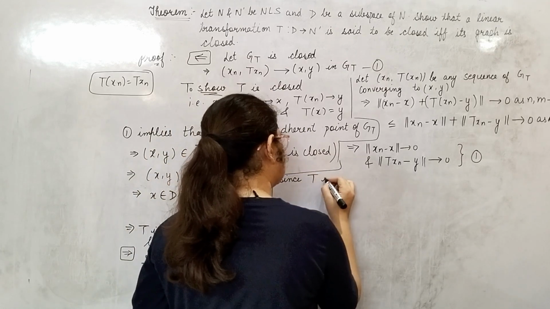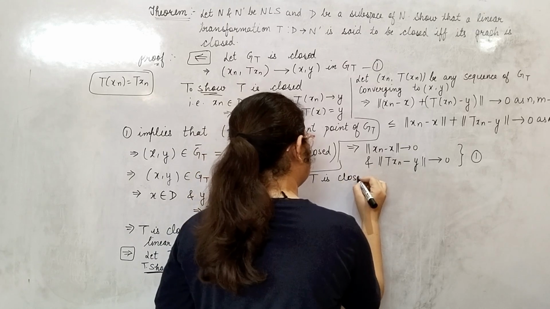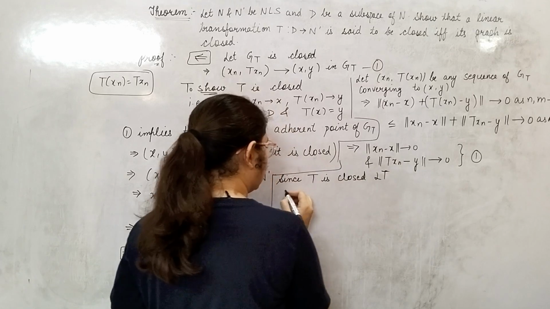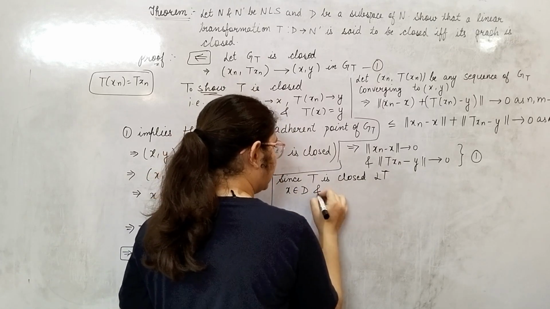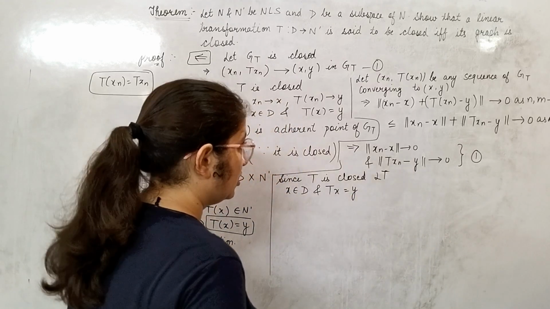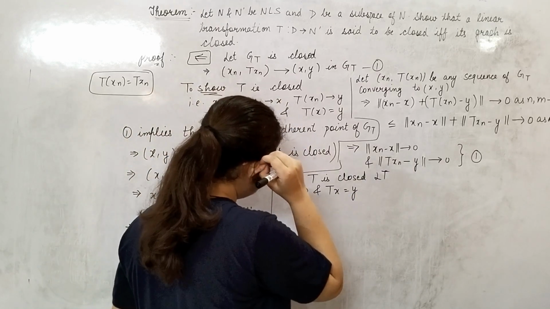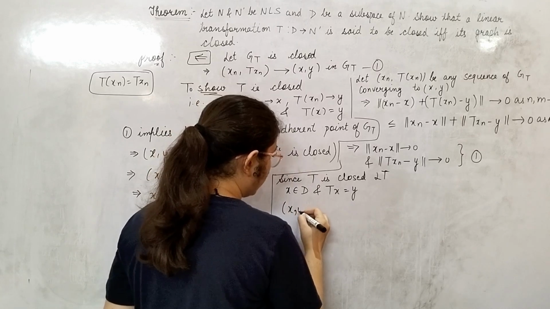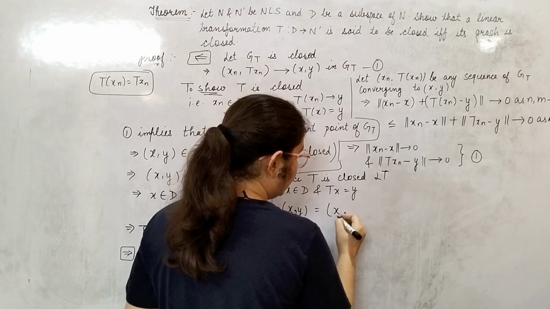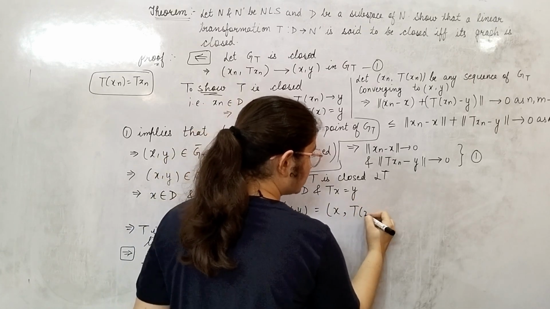Done. Now, since T is a closed linear transformation, what does this imply? This implies that x belongs to D and T of x is equal to y. So from here what can I say? I can say that x comma y is equal to x as it is; in place of y I can write the image of x.